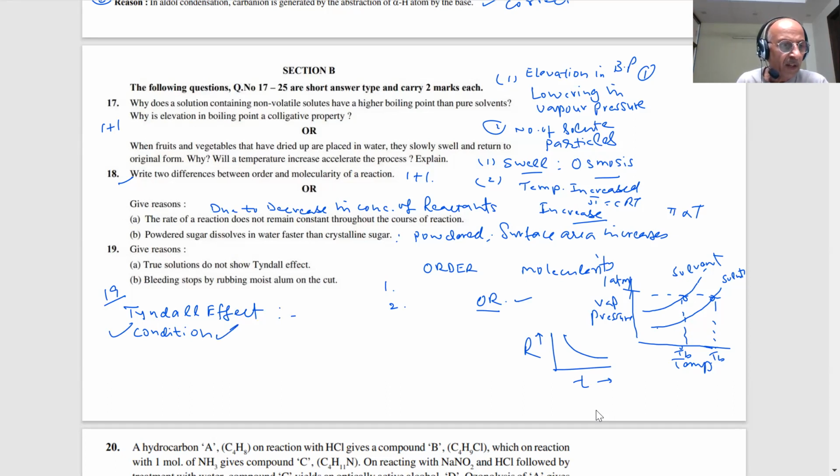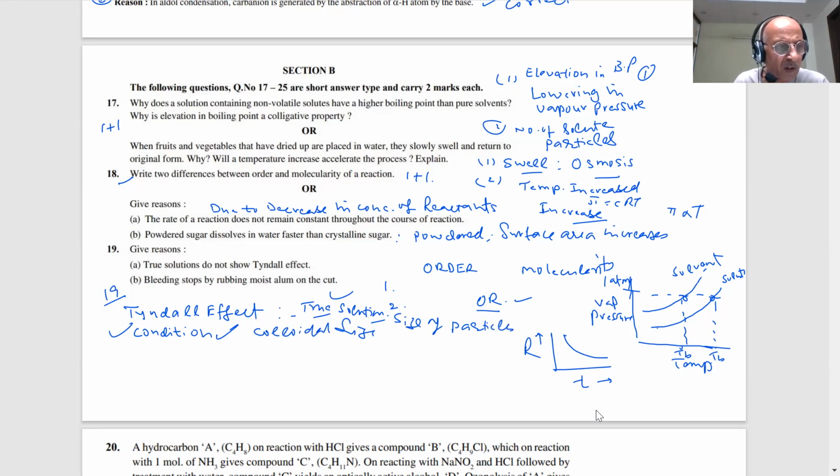So we already know the Tyndall effect is shown by particles of colloidal size. In a true solution, the size of the particle is very small. What is the size of the particles in a true solution? Less than 1 nanometer.